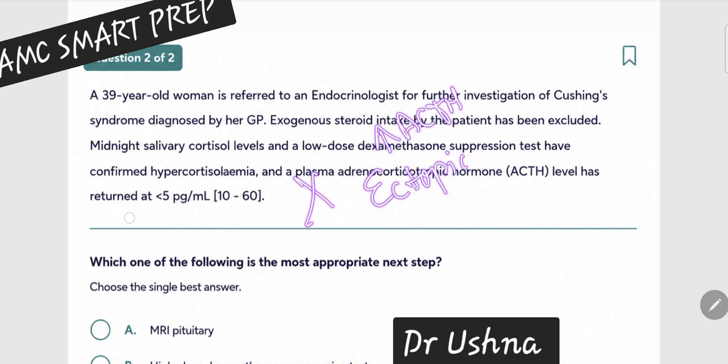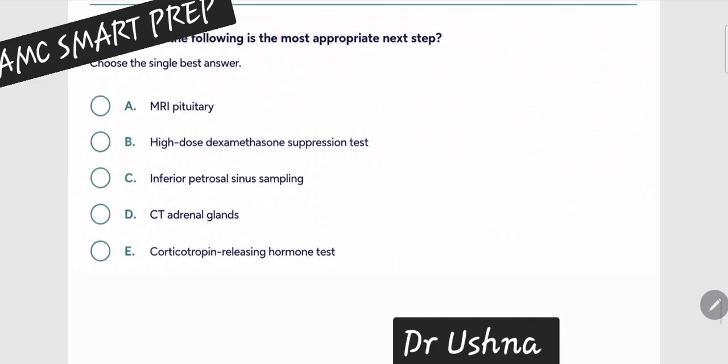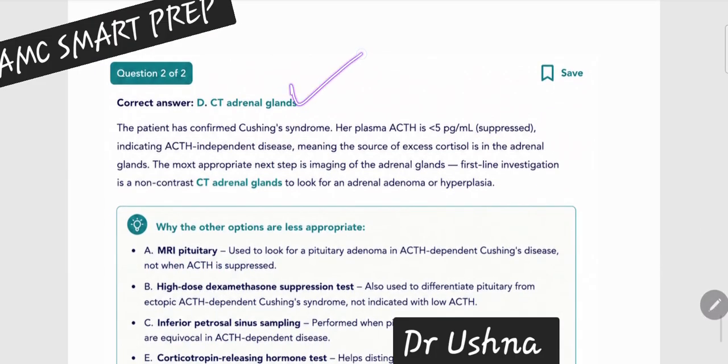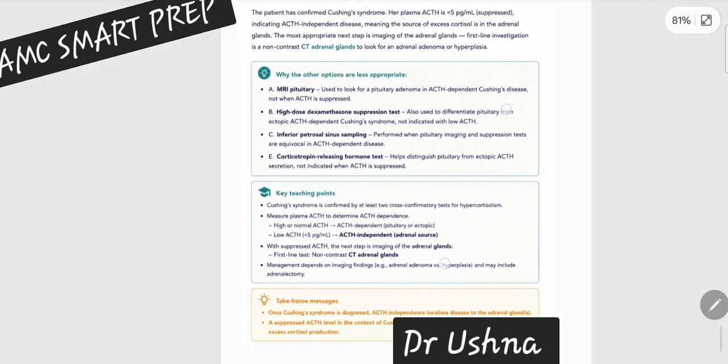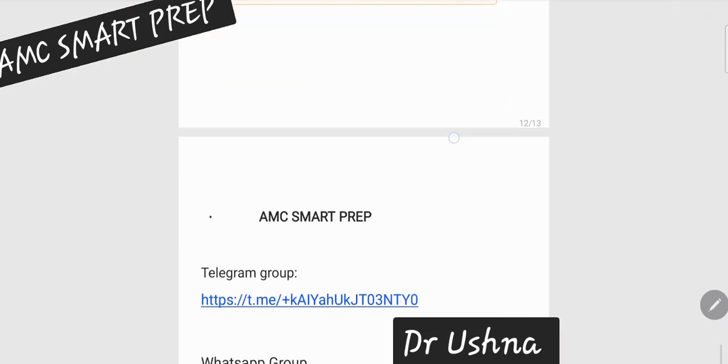So you are just left with a low ACTH level. That means you are directly talking about your adrenals. These are notorious for producing Cushing syndrome. So what is the most appropriate next step in diagnosis? Definitely we have reached the diagnosis. We are talking about the adrenals. So your answer is going to be CT scan of the adrenals, because the adrenal is the problematic thing. You have to look in the adrenal whether there is an adenoma, whether there is a carcinoma, what's wrong with the adrenal. So CT scan of the adrenal is going to be your answer. So that's how you're going to approach a patient with Cushing syndrome.